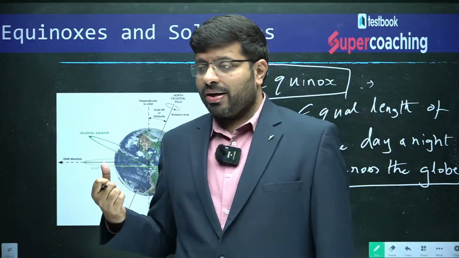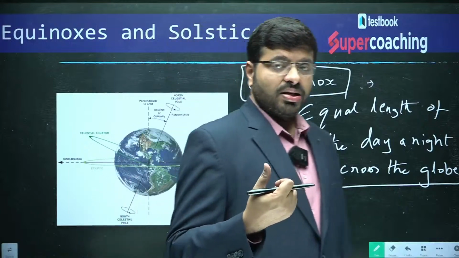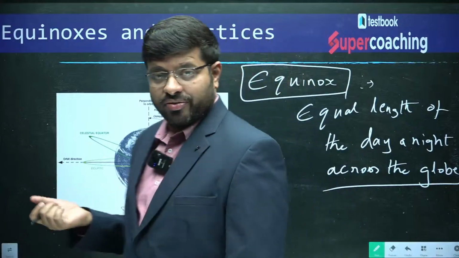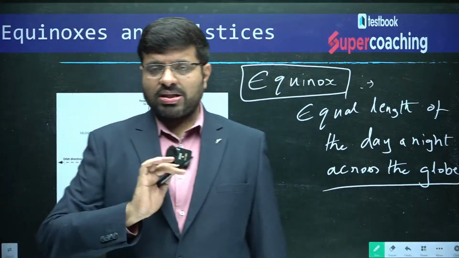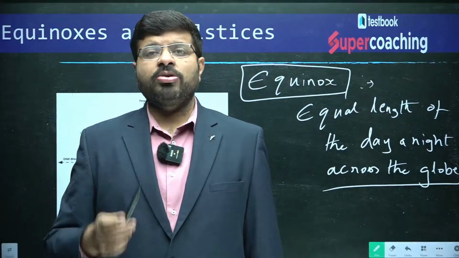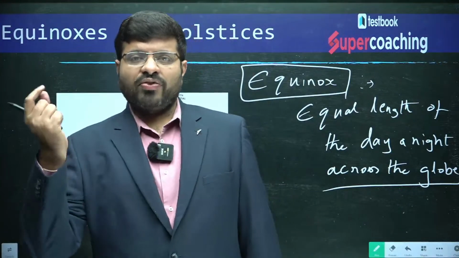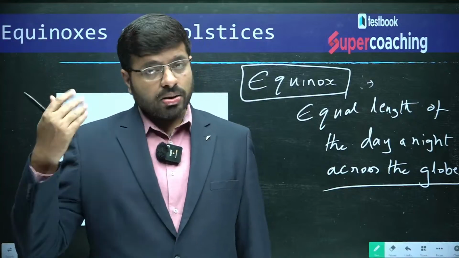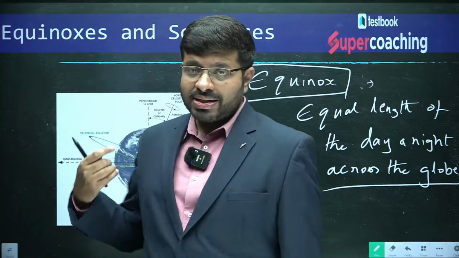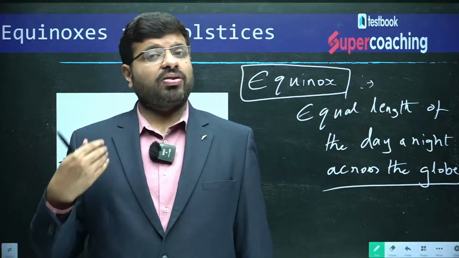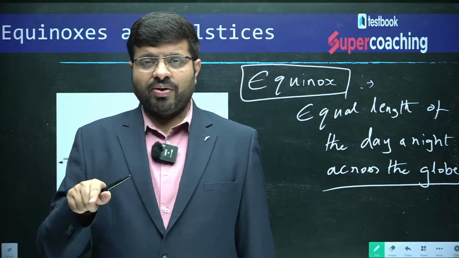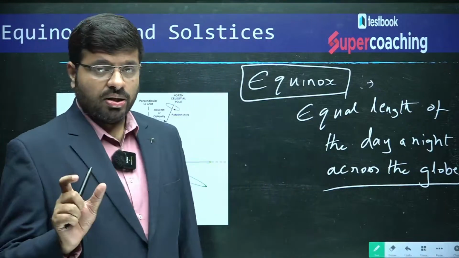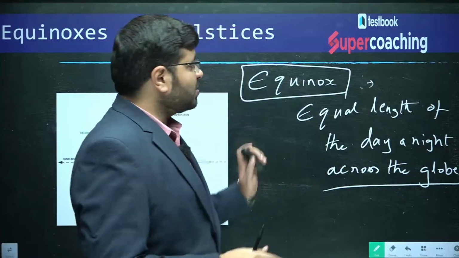Whereas in the winter season, the sun rises at around 6:37 and sets by around 5:30 itself. So there is a stark contrast. There is a difference of around 2 hours from the mean of 12 hours. Sometimes you have more sunlight in summer, 14 hours, sometimes less in winter, around 10 hours. So from the base of 12 hours, you have an increase of 2 hours and a decrease of 2 hours. That variation you will not find on this day.